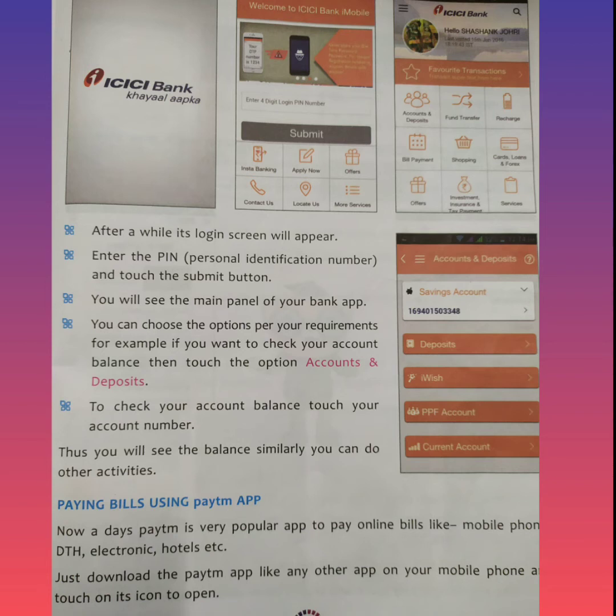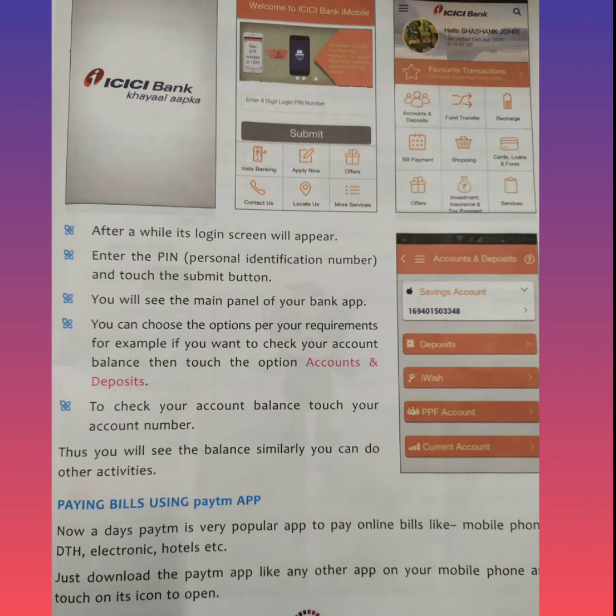Before all this, every banking app will provide you with some security and privacy. Like you will get your own ID and password. So, when the app is installed, you will first log into your account, then you will generate a PIN which will be known only by you to make your account secure.